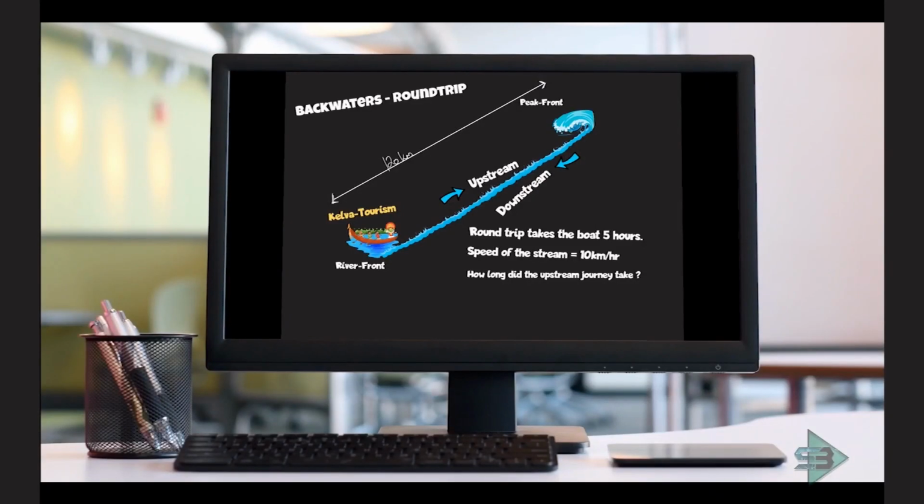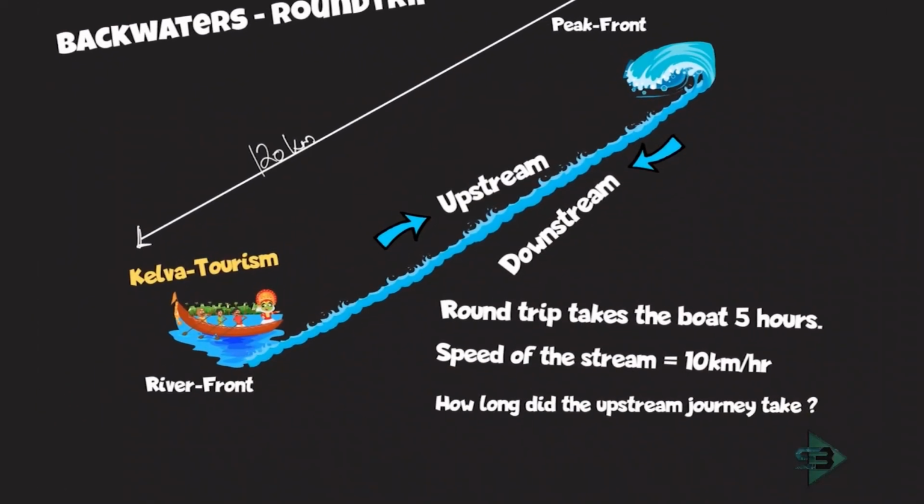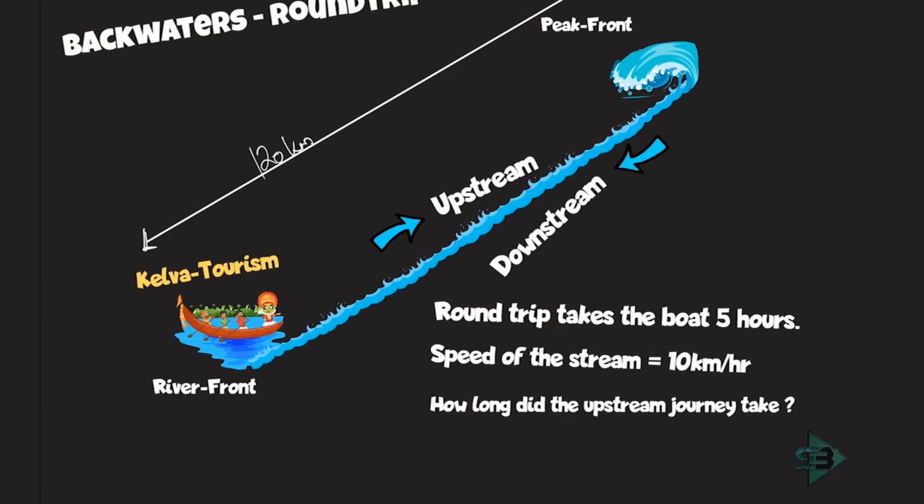So now we are at the backwaters round trip. Now what is this round trip about? The Kerala tourism boat goes to the top from riverfront to the peak front, and that is an upstream that is given to us. So the boat is going against the stream flow. The stream flow is towards down. If you can see, the stream flow is towards down.